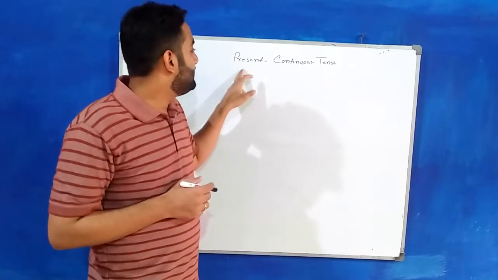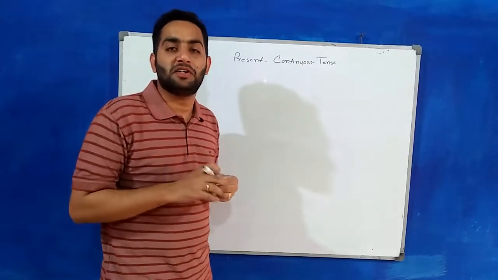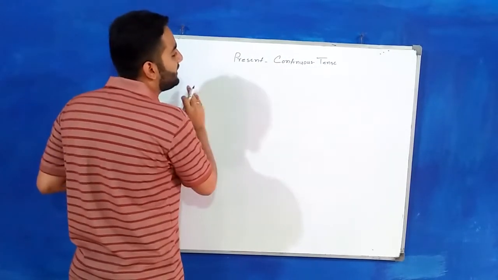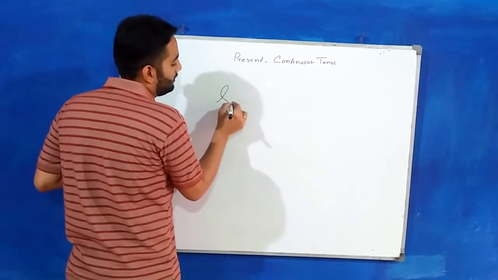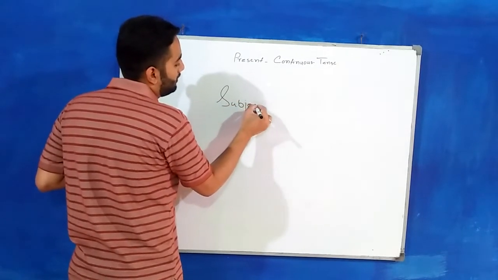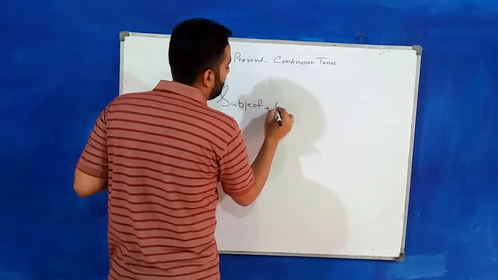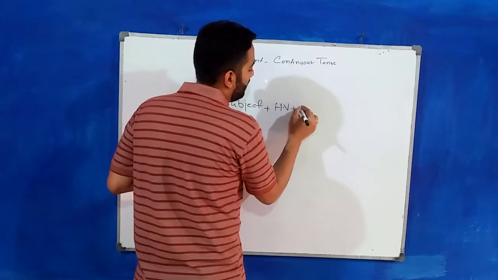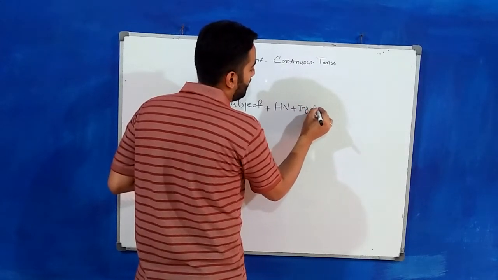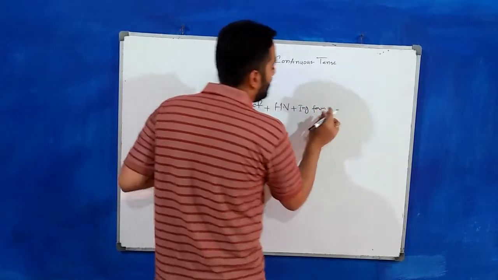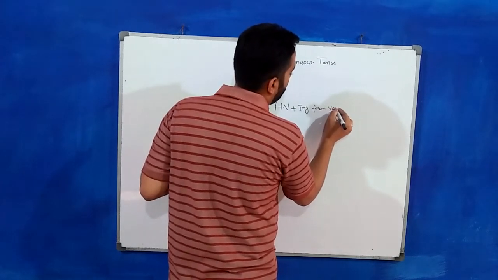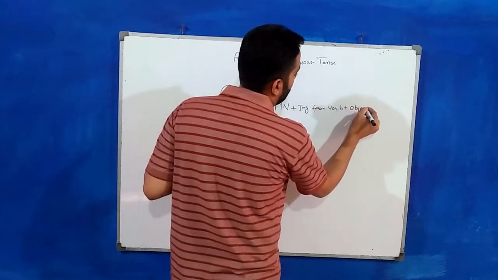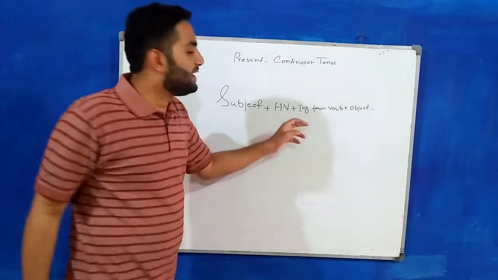So now we'll be starting with the formation and the structure. Again in the same way, same format, new tense. So the structure of the present continuous tense is subject plus helping verb plus ing form of the word plus object. Now what is ing form?